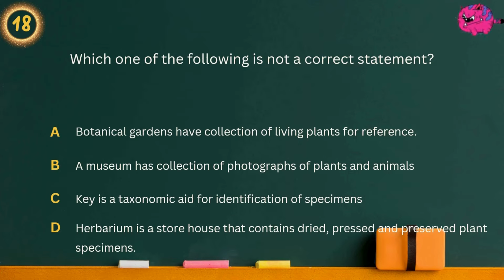Question 18. Which one of the following is not a correct statement? Option A, Botanical gardens have collection of living plants for reference. Option B, A museum has collection of photographs of plants and animals. Option C, Key is a taxonomic aid for identification of specimens. Option D, Herbarium is a storehouse that contains dried, pressed and preserved plant specimens. Answer is a museum has collection of photographs of plants and animals.